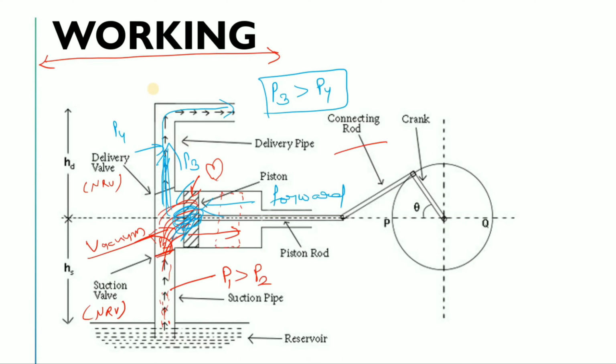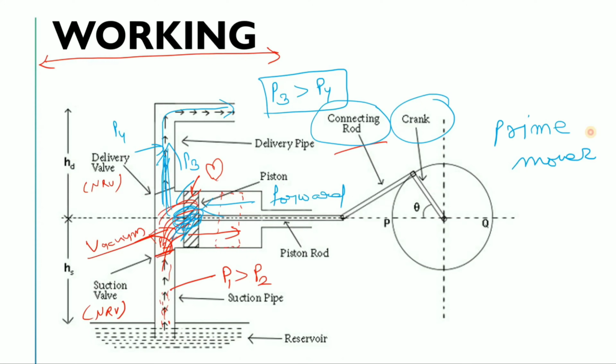This happens with the help of the crank rod and the crank, which is connected with the prime mover, the motor.